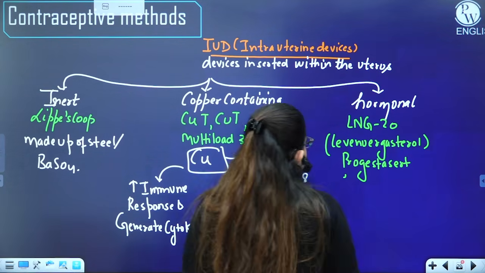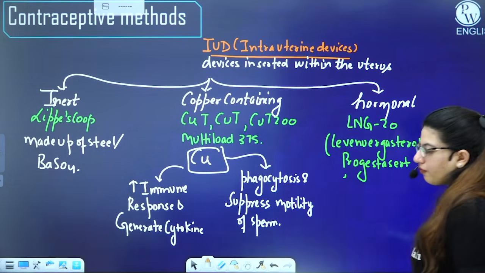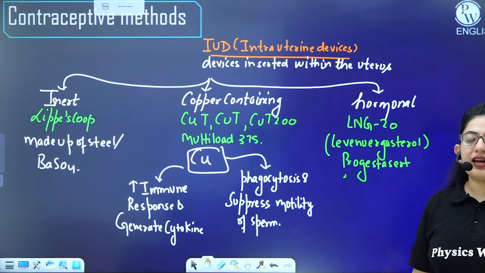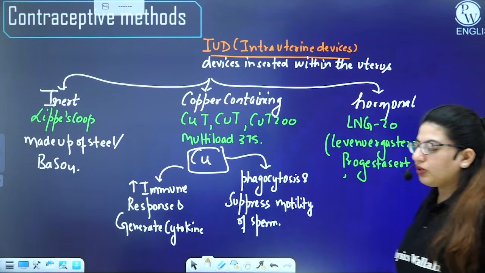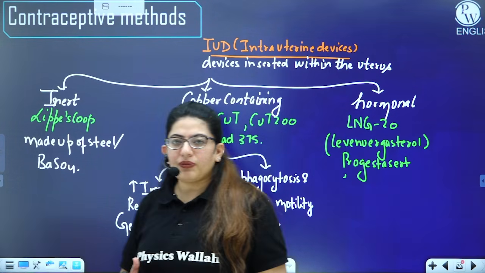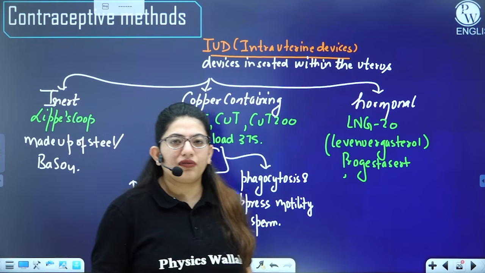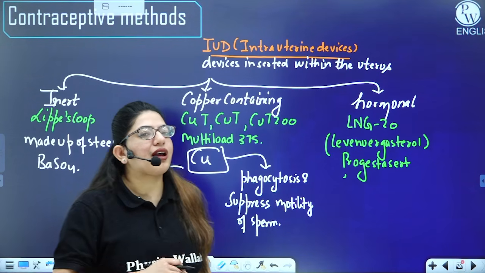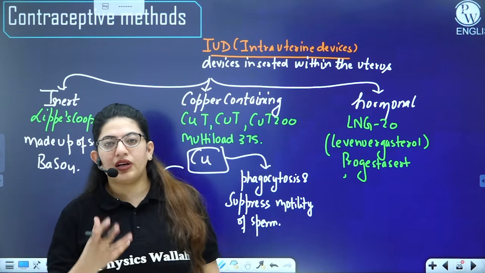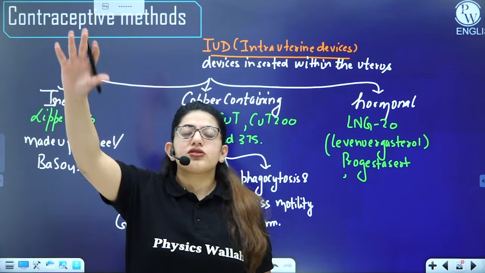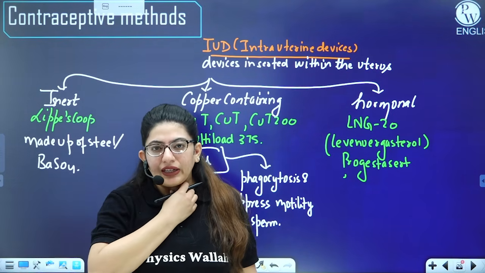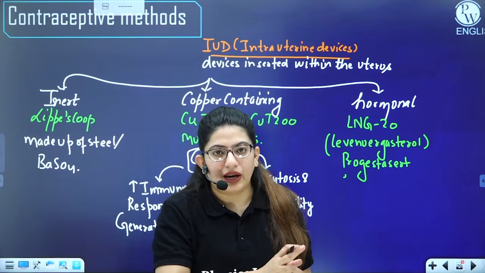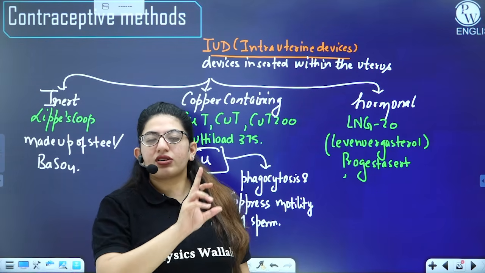Then we have levonorgestrel. It has a number of functions to perform. For example, it is an analog of progesterone, and you must know about negative feedback of hormones. If there is a high concentration of progesterone in a female's body, that will inhibit the pituitary gland, and the pituitary gland will not secrete FSH.